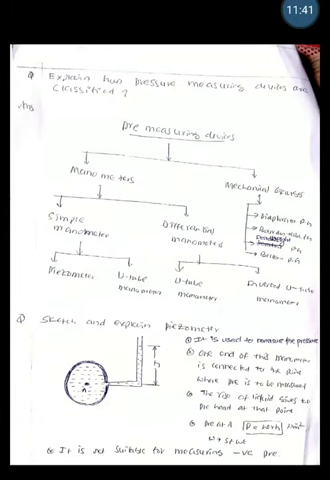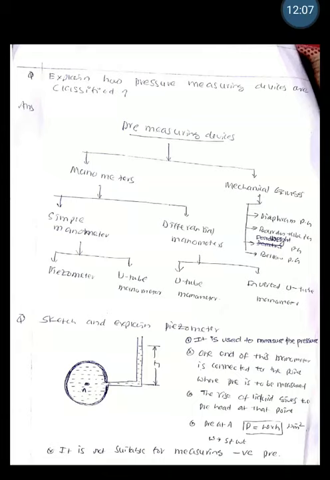The next topic is how this pressure is measured. There are different pressure measuring instruments and devices, and they are basically classified as I am showing in this figure. These pressure measuring devices are classified into two groups. One is known as manometers. The second is called mechanical gauges.